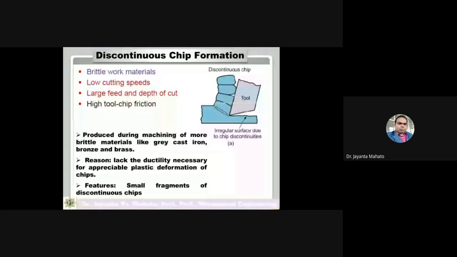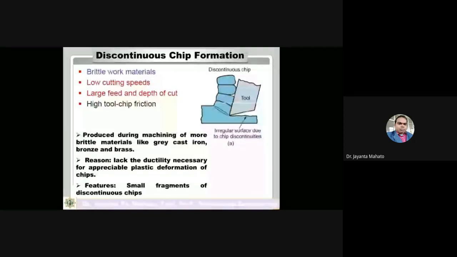So brittle materials lack the ductility necessary for appreciable plastic deformation of the chips. Here the ductility is less. For all brittle materials, the ductility is less. So due to this lack of ductility, the material will break.